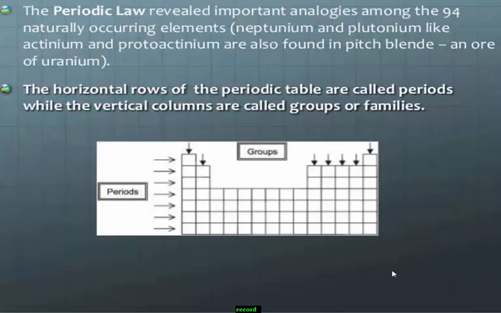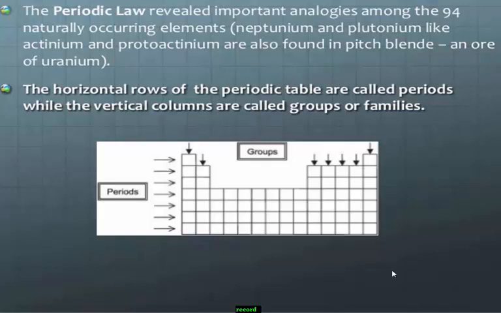Students, if you want to know more about the modern periodic law, just recall these points. Here the elements are arranged in increasing order of their atomic number.